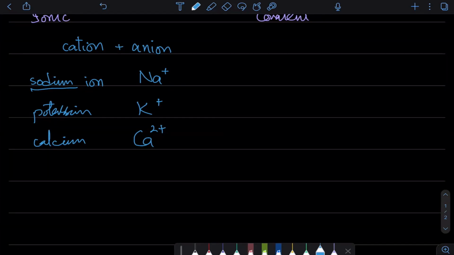Now, there are reasons behind that. Nomenclature is just a fancy way of saying naming scheme. How do we name stuff? चीजों का नाम कैसे रखा जाता है? Okay, so how do we name things? That's nomenclature. Now, the method for that depends on whether it is ionic or whether it has covalent bonding. Because if it is ionic, the method different hoga.